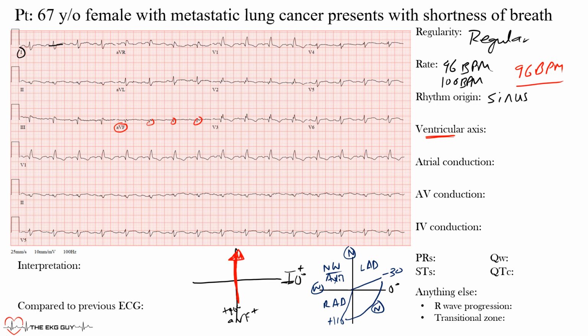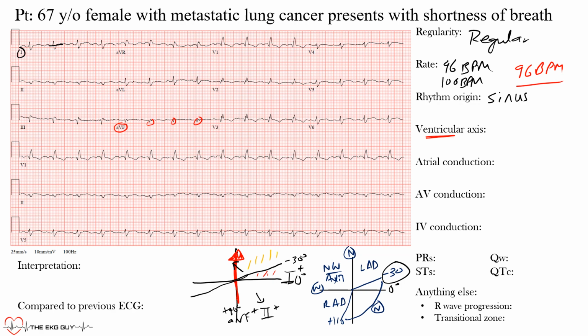Now there's another lead we should use that helps quite a bit, and that's lead 2. So lead 2 sits here, and lead 2 has an axis that goes this way at negative 30 degrees. Remember, negative 30 is what we said was normal, meaning that if lead 2 is positive, it'll go towards the positive end of lead 2 and put us in this range. However, if it's negative, it'll go away from lead 2 and then put us over in this region.